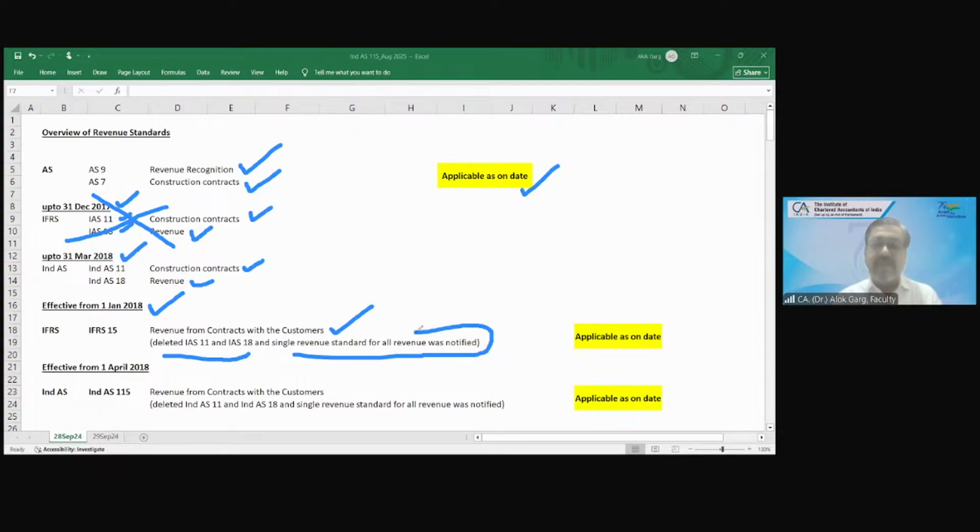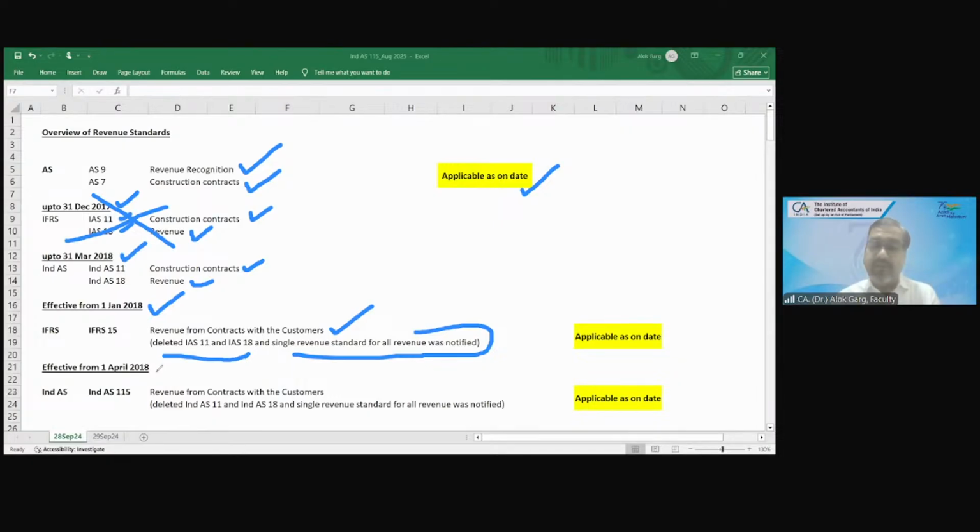So friends, on 1st January 2018, a single standard on revenue came, and the name was IFRS 15, revenue from contract with the customer. Similarly, if something happened from 1st January globally, when will it happen in India? From 1st April, the financial year beginning.